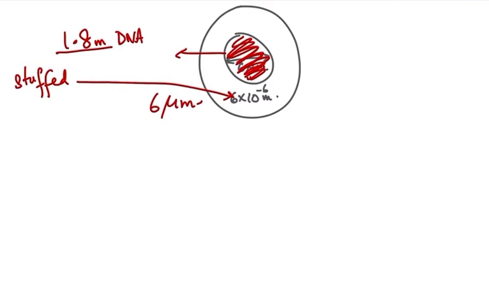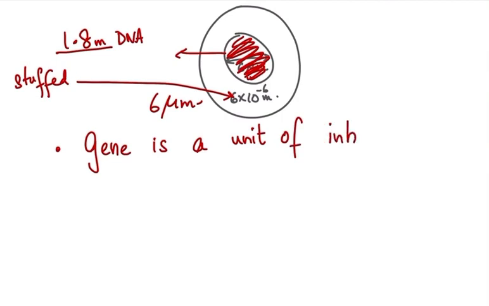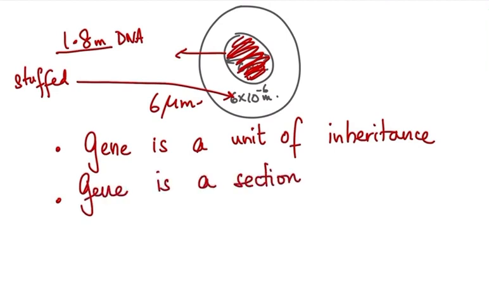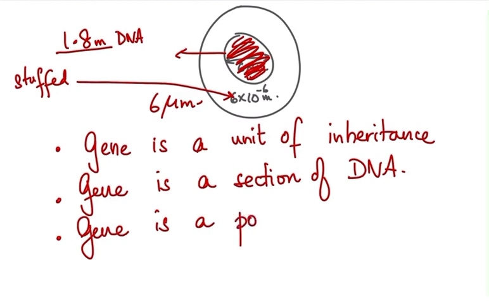Just to summarize, all of these are correct: a gene is the unit of inheritance, or the smallest unit of inheritance. A gene is a section of DNA. A gene is a portion of DNA. All of these are correct, but the last one is the most comprehensive: a portion of DNA that codes for a polypeptide or a protein.